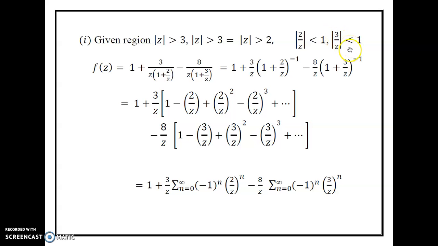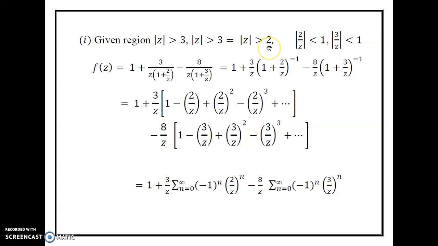This means that the Laurent series includes the terms of negative power. So, consider the less than sign only. Next, consider the second term: modulus of z greater than 2 can be written as modulus of 2 by z less than 1. This means that the Laurent series includes the negative sign. So, consider the less than sign.